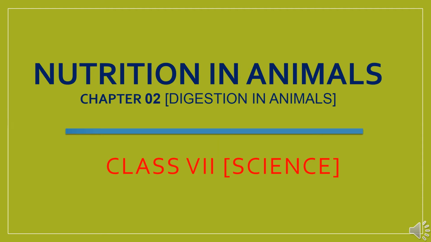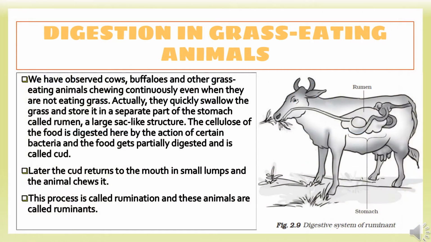Continuing the chapter Nutrition in Animals, today I am going to explain about the digestion in animals. Here I am going to explain about the digestion in grass-eating animals. We had observed cows, buffaloes, and other grass-eating animals chewing continuously even when they are not eating any grass.